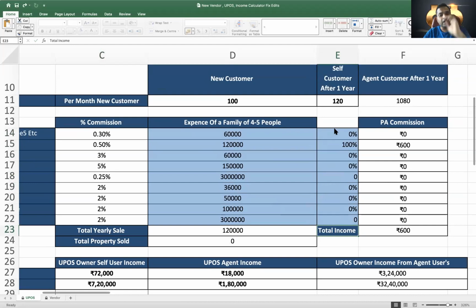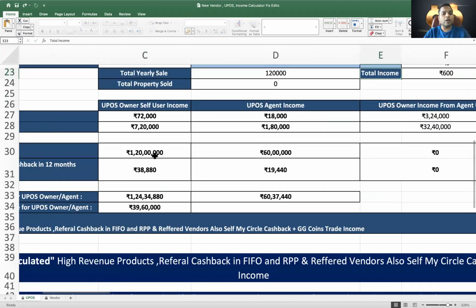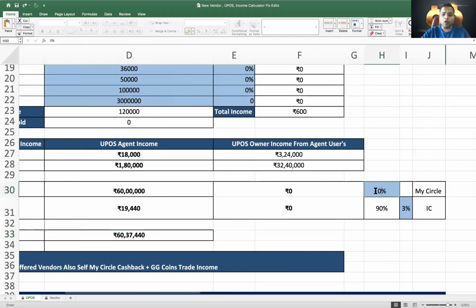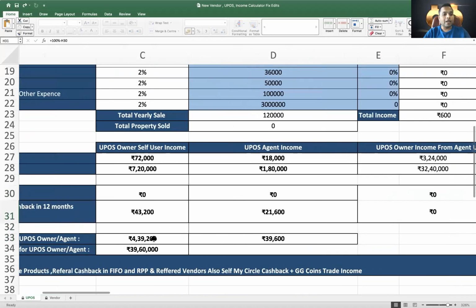But if you make everything zero, then also your earning is on a very higher side, which is 1.2 crore rupees. Still, let's say you make your referral income also zero, again still you are earning 4.39 lakh rupees every year.